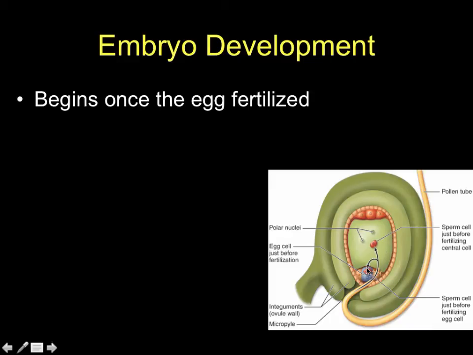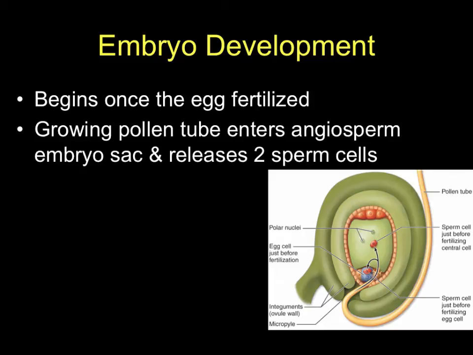What happens next? All right, so at this point we have a zygote, and as soon as that zygote divides, we're going to have an embryo. A 2-cell embryo initially, but then eventually a multi-cell embryo.